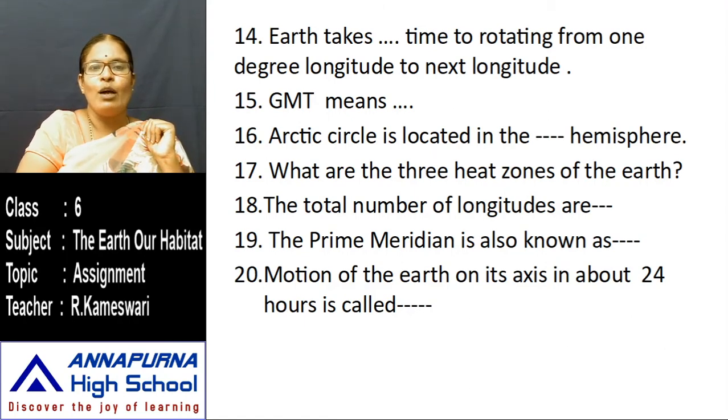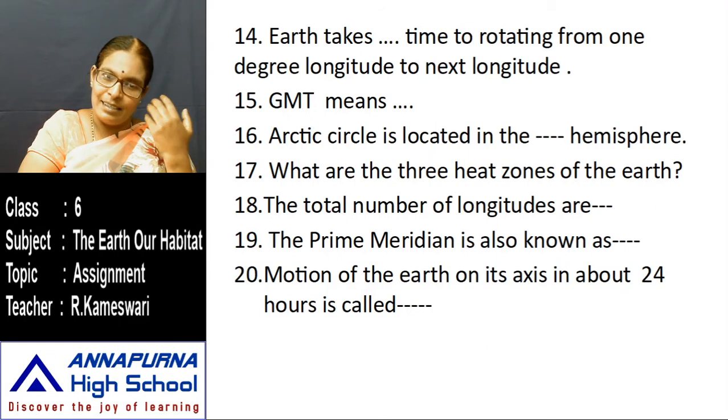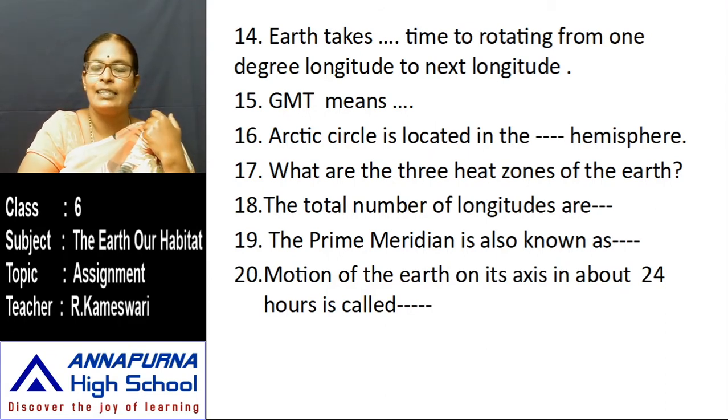The total number of latitudes is 181. The total number of longitudes is dash; write the answer of this bit. The prime meridian, the 0 degree longitude meridian, is also known as dash. It has another name. What is that name?